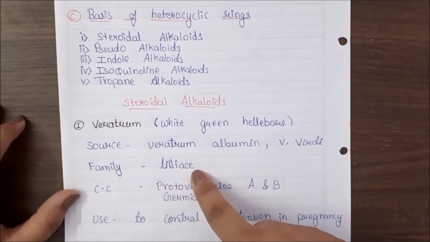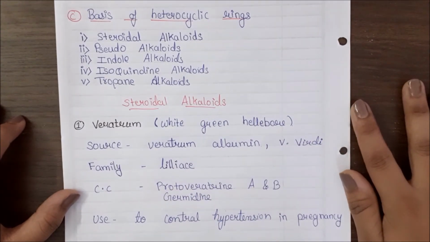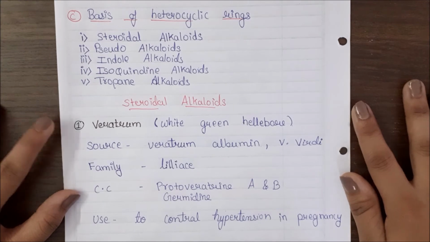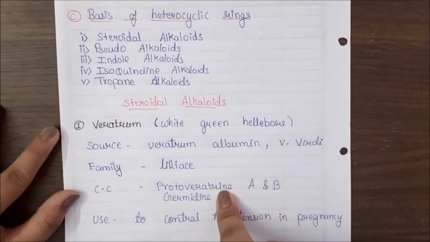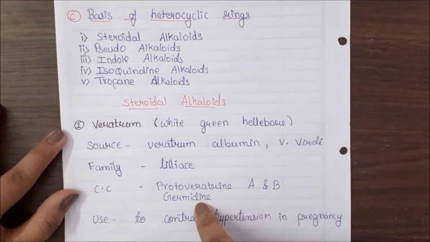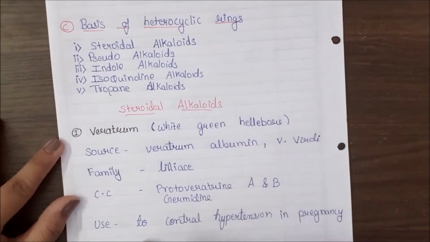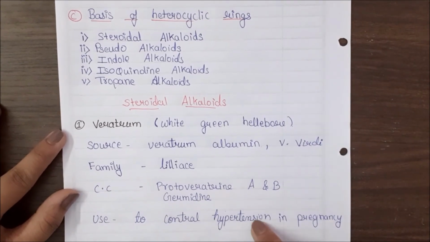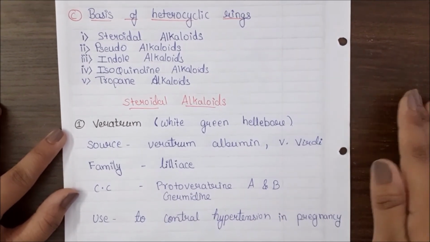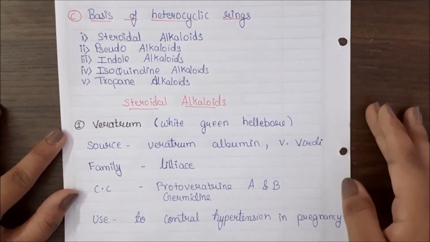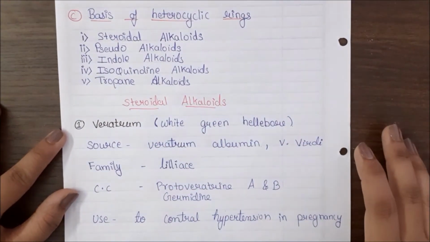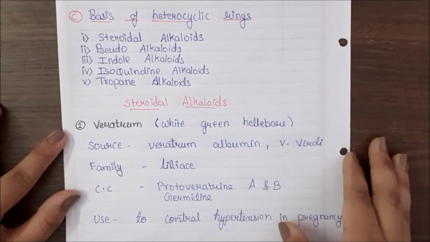Family is Liliaceae and chemical constituents are protoveratrine A and B and germidine. As you can see, the chemical constituents contain INE in the end. That is a method to remember that it is an alkaloid. Uses, that is to control the hypertension during the pregnancy or without pregnancy. Veratrum is only used to control the hypertension.